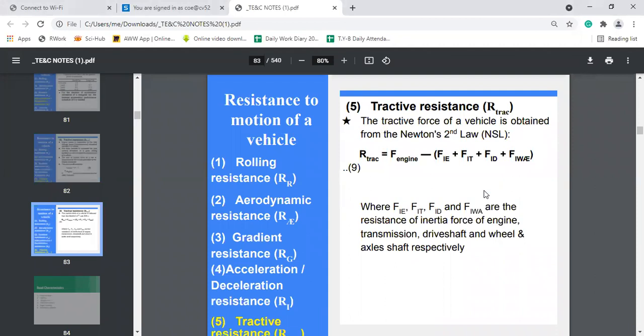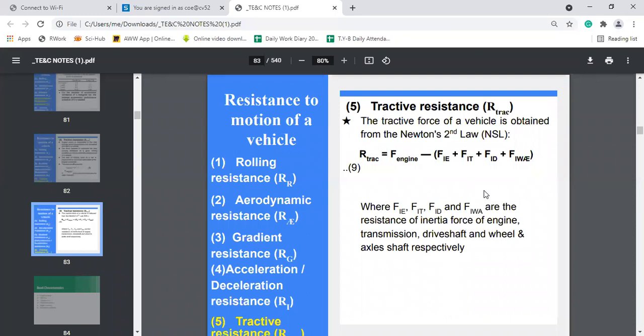Now, how to calculate this tractive resistance? This tractive resistance is calculated with the help of Newton's second law of motion, which is given by R tractive, that is tractive resistance, is equal to F engine minus F_IE plus F_IT plus F_ID plus F_IWA.